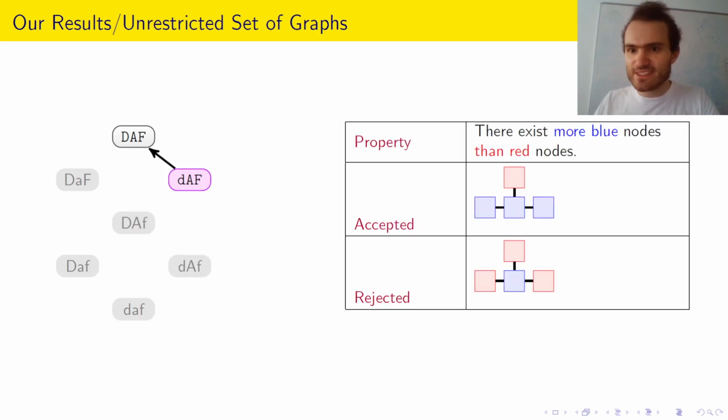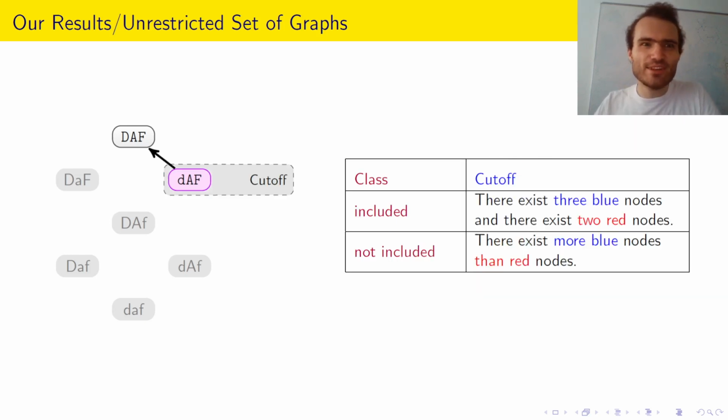Now next we're considering a property we're actually interested in, the majority property. And sadly for this one we figured out that the purple model cannot compute it, cannot decide it. The purple model can only decide questions which are Boolean combinations of "there exist this many nodes of a certain color." So for example, there exist 3 blue nodes and there exist 2 red nodes, but the majority property cannot be expressed as such a Boolean combination.